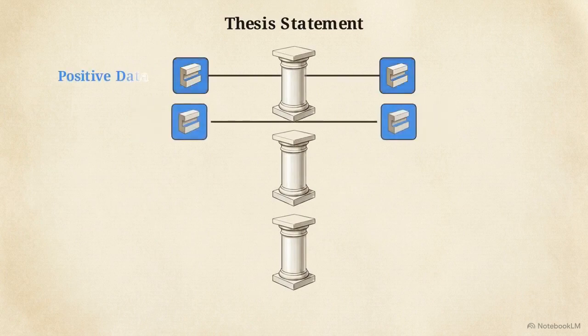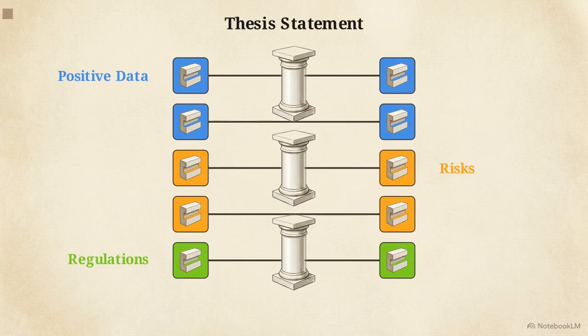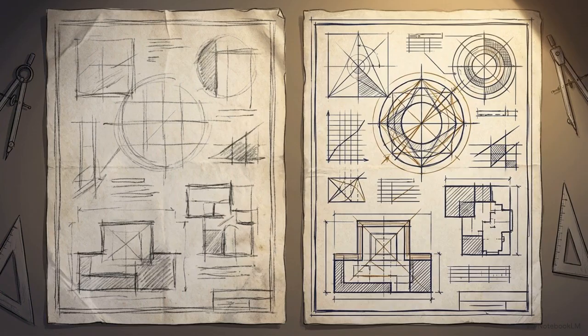For an AI topic, map balanced sections for positive data, risks, and regulations. Don't overload the structure. Limit it to 8 to 12 sequenced headings. The language of these headings must be exact. A vague placeholder like "discuss the effects" is less effective than a specific heading like "economic repercussions."